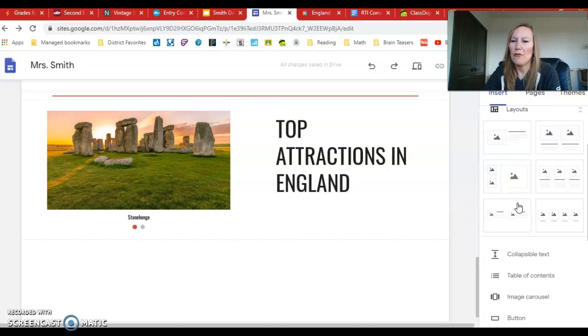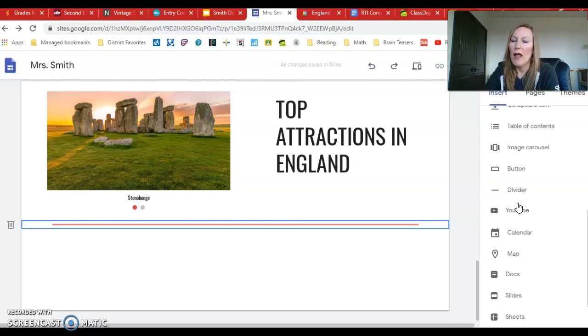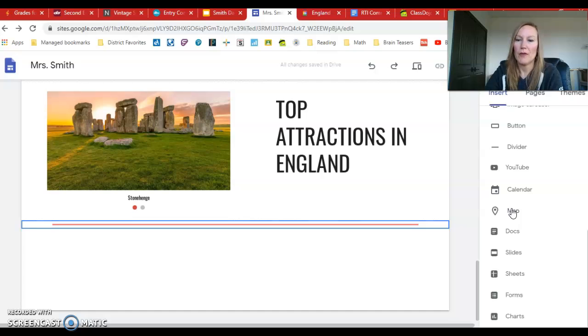So I'm going to come back over here. I'm going to add another divider. Beautiful. And then I'm going to keep scrolling down till I get to the map feature. I'm going to click on map.